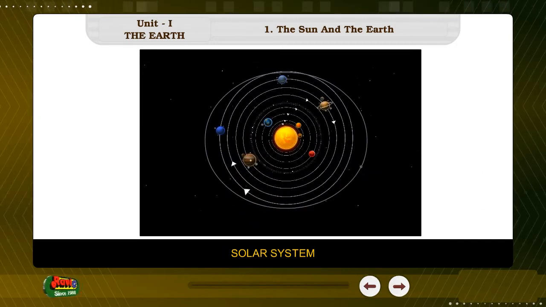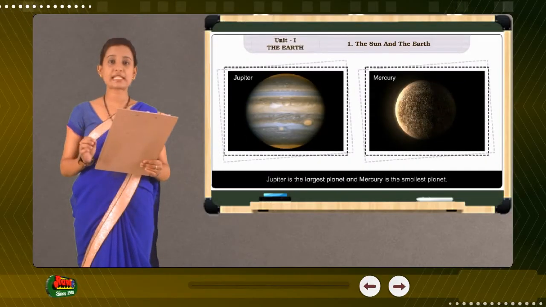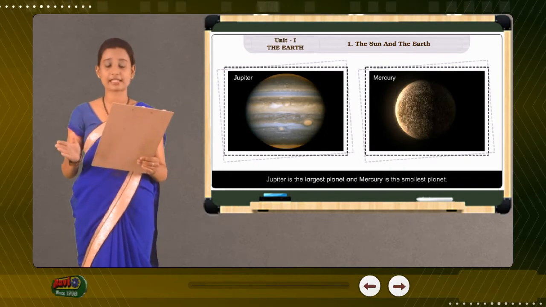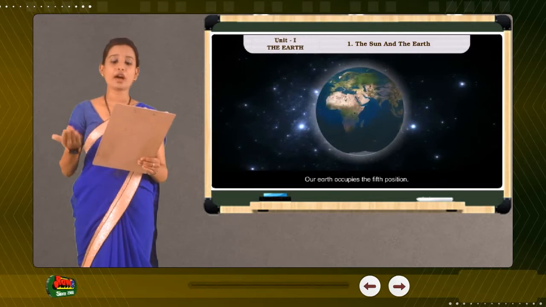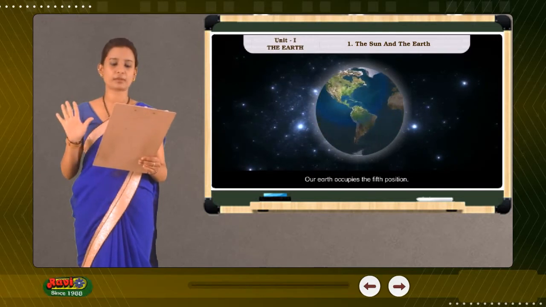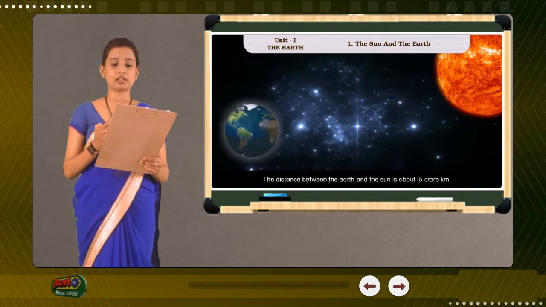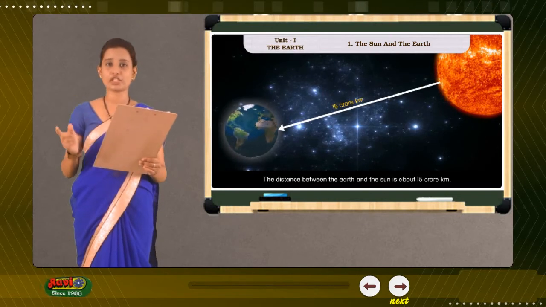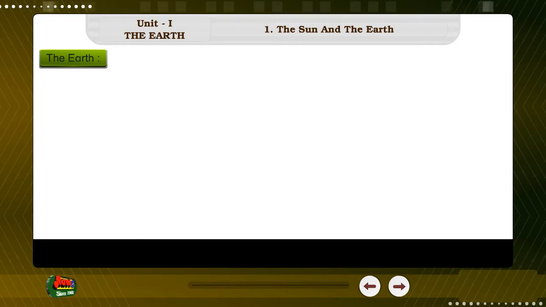Solar System. Jupiter is the largest planet and Mercury is the smallest planet. Our Earth occupies the 5th position. The distance between the Earth and the Sun is about 15 crore kilometers. The Earth.